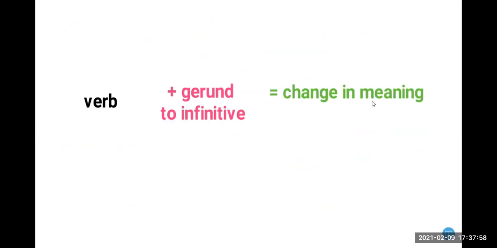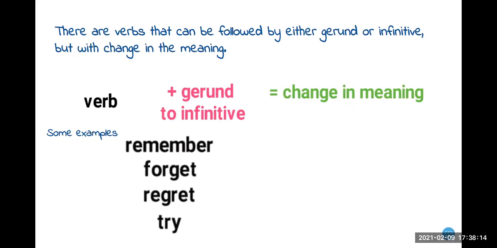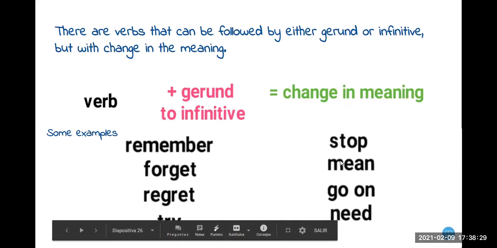Okay? So let's see. There are some situations in which the meaning changes completely. Okay? When we use a gerund or when we use an infinitive after a verb. For example, remember, forget, regret, and try. These are some verbs that can be followed by a gerund or by an infinitive, but the meaning in the sentence changes.